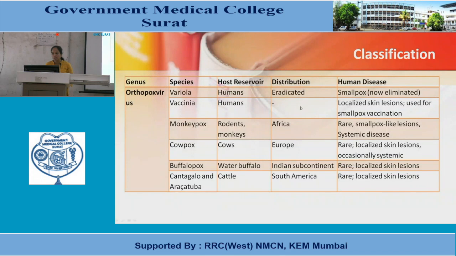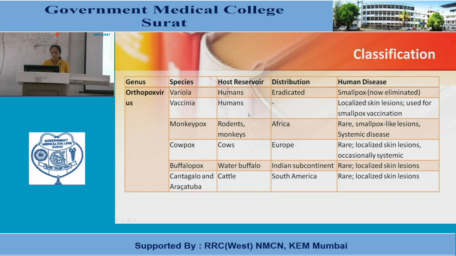Distribution is eradicated. Human disease is called smallpox, and now it is eliminated. Vaccinia, host reservoirs are humans. Human diseases are localized skin lesion used for smallpox vaccination.